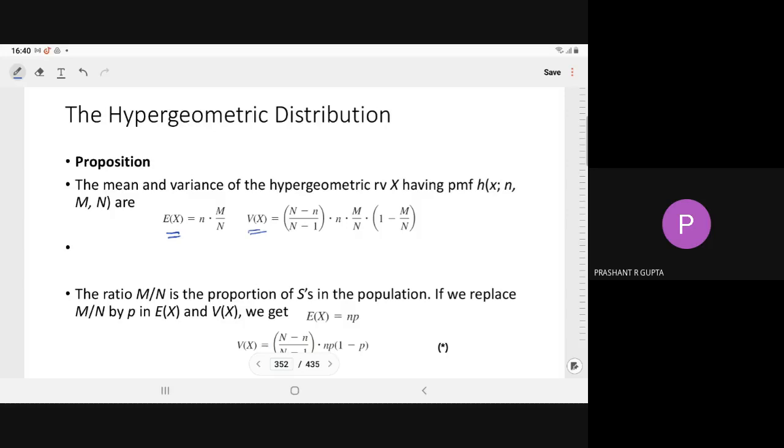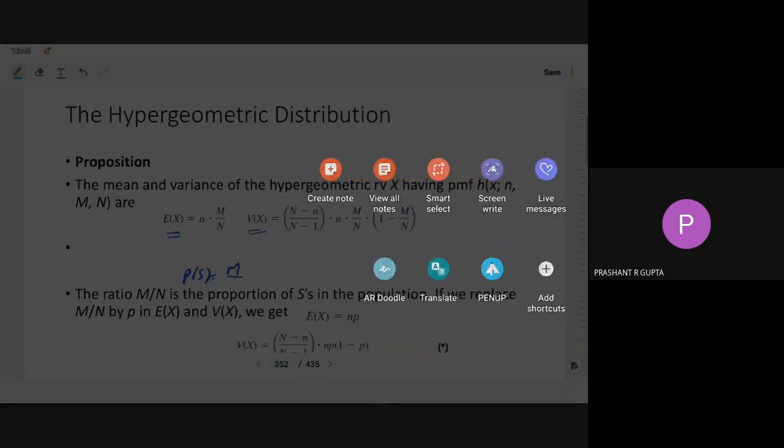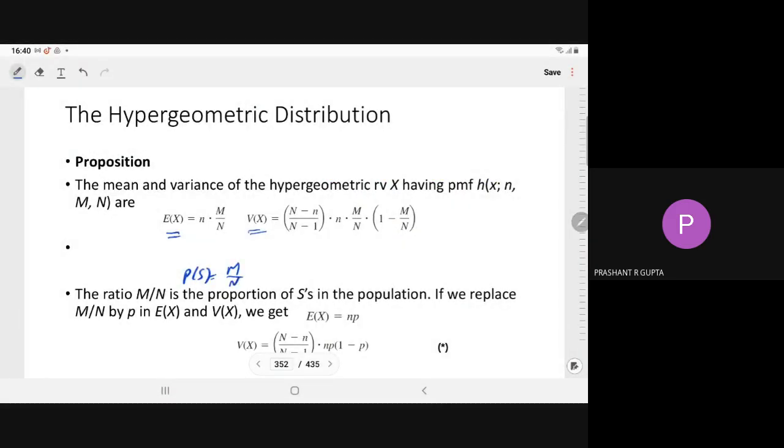Now, the ratio M upon N, where M is the number of successes in the population and N is the total population size, gives you the proportion of successes, P of S. This is M upon N, the proportion of S in the population.